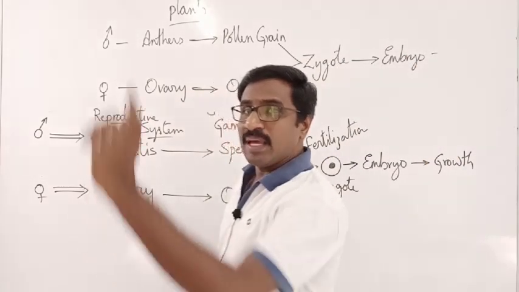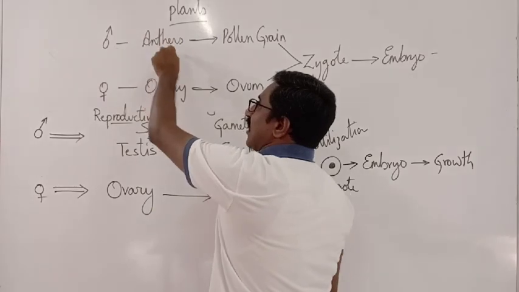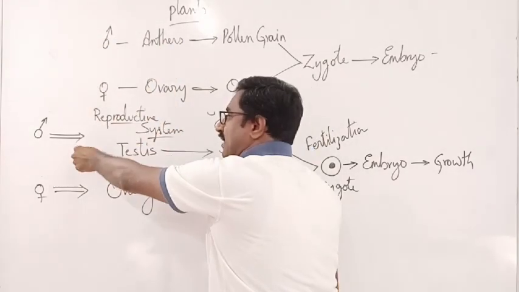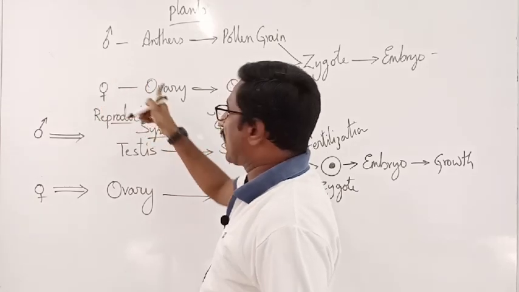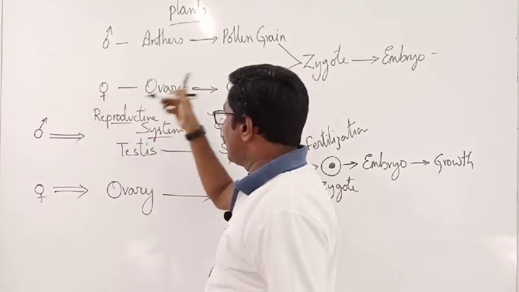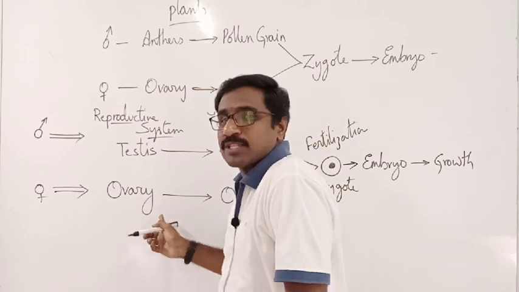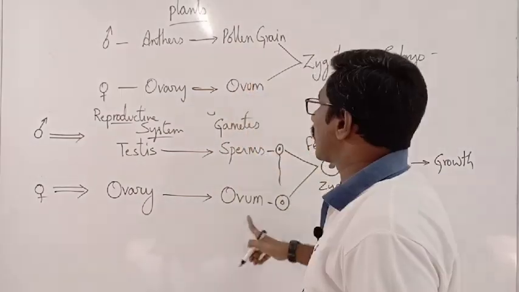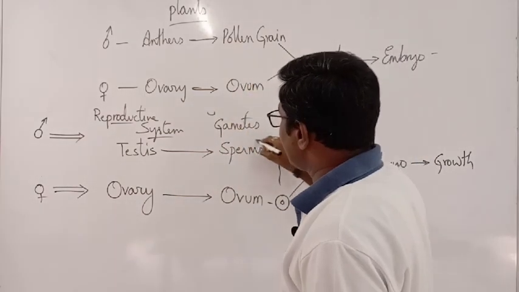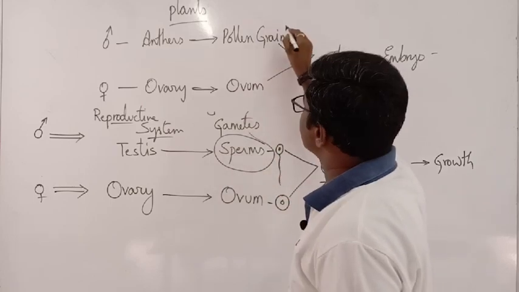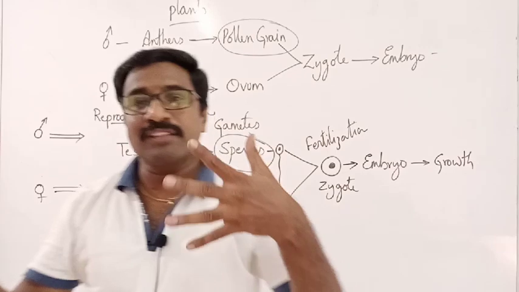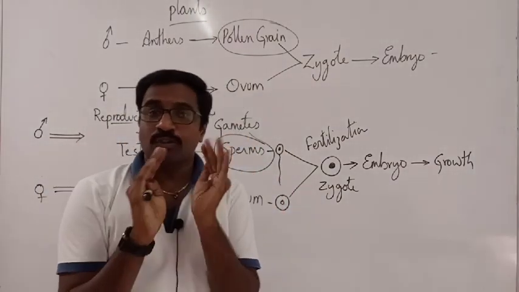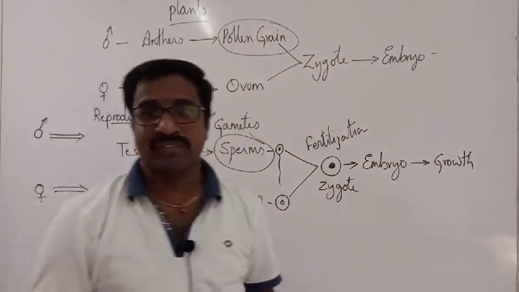So, in plants, the male parts are called anthers. In animals, we call the male part the testis. In plants, the female part is called ovary, and the female part in humans is also called ovary. Both have the ovum. In animals we call the male gametes sperms; here we call them pollen grains. Both will fuse with each other to form zygote.